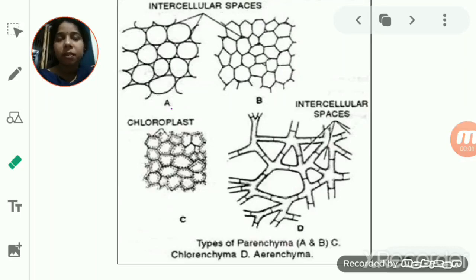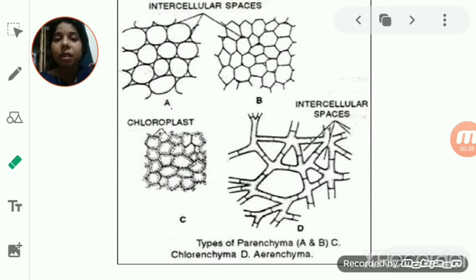Hello students. So yesterday we started with the meristematic tissues. In the meristematic tissue we came to know that the cells of the meristematic tissues are ever-dividing cells, and these cells are responsible for the elongation of the parts of the plant. Meristematic tissues, on the basis of their location, are basically divided into three types: intercalary, apical meristem, and the lateral meristems.